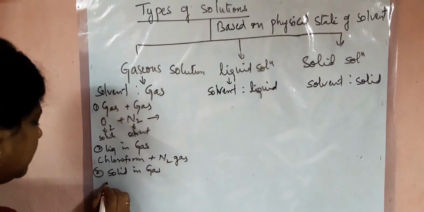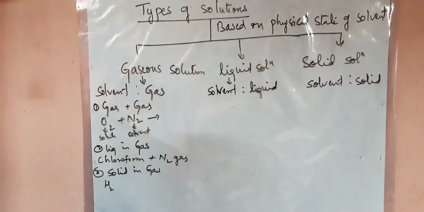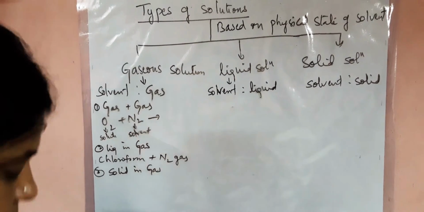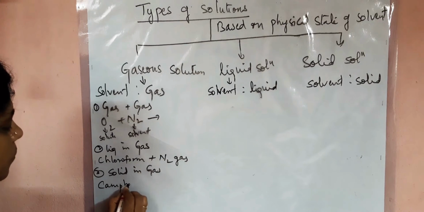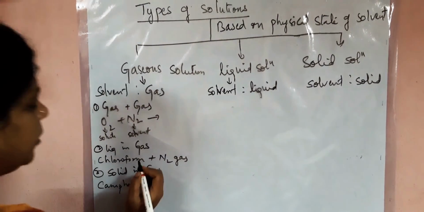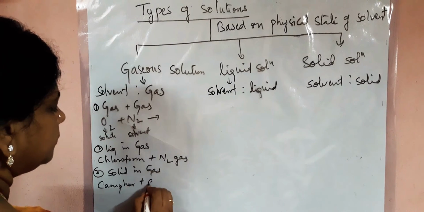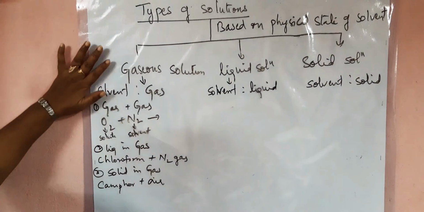We can take camphor plus N2, camphor plus air. So these are the examples of three different types of gaseous solution.